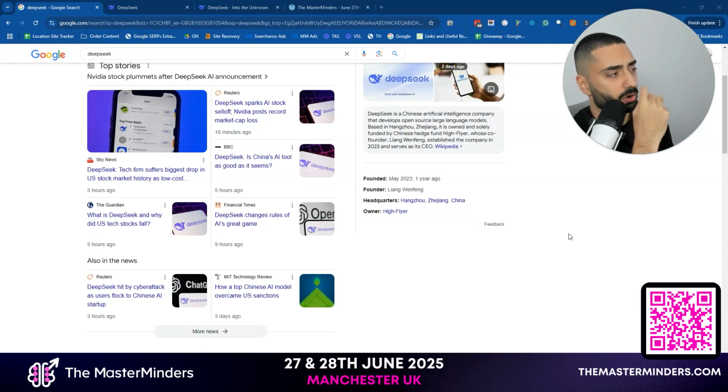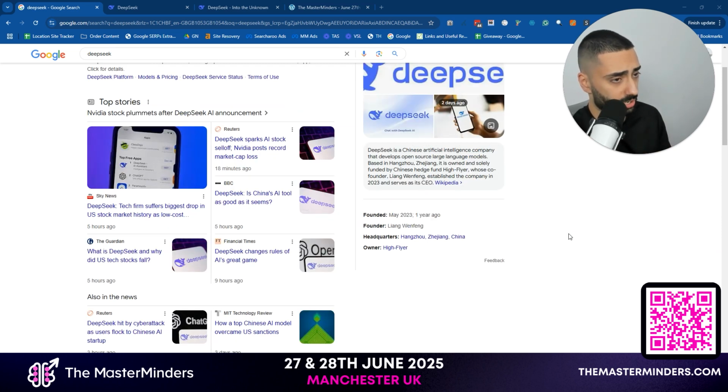So today we are going to be looking at a tool called DeepSeek. Now, I don't know if I'm getting old, but this is the very first time I've ever heard of DeepSeek.